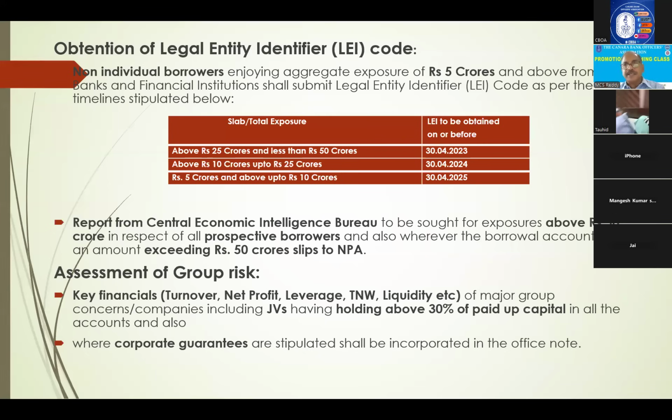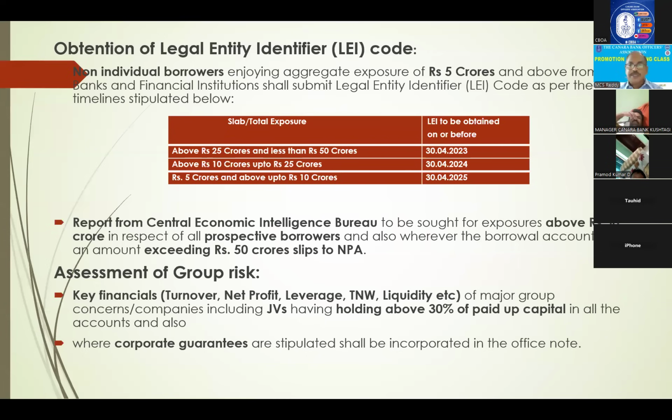Suppose 5 group companies are there. If one is in financial trouble, the others will try to adjust money, and then they also face financial trouble because their money is diverted. This is called group risk. Group risk means if one account in a group fails, other accounts of that group are also likely to fail.